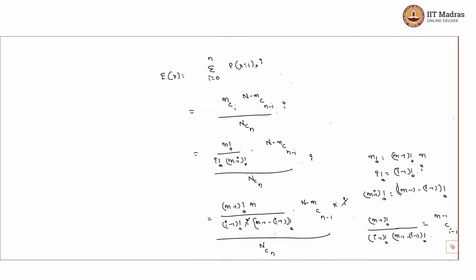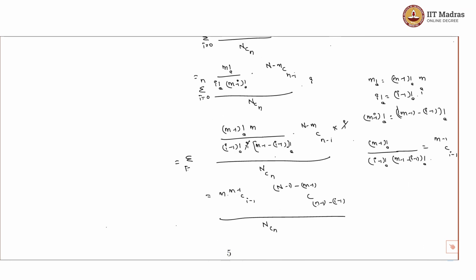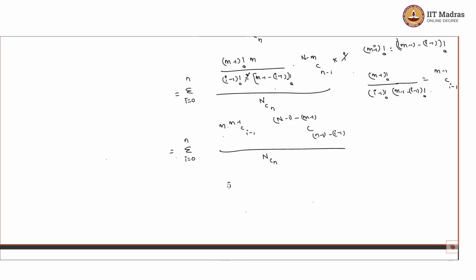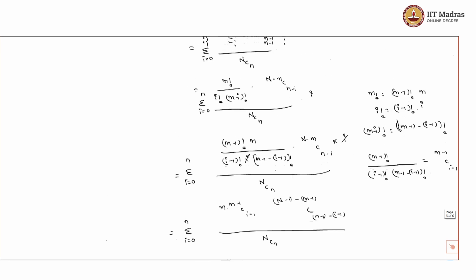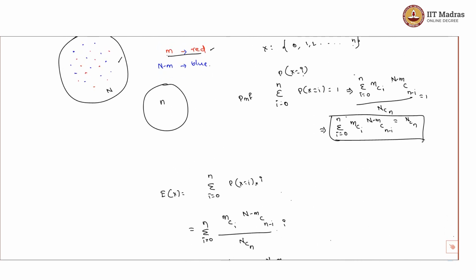We take the sigma here, sigma of I equals 0 to n. So this would be equal to, as we have seen here, sigma of m choose I into N minus m choose n minus I is equal to N choose n.